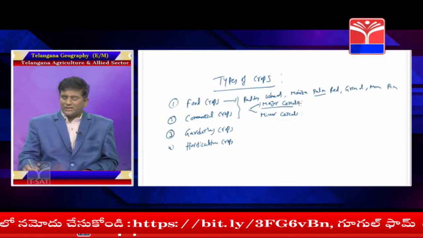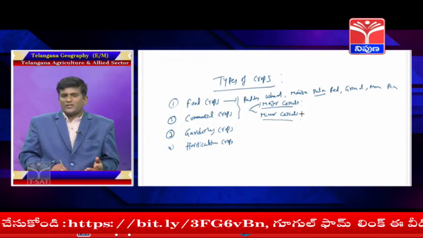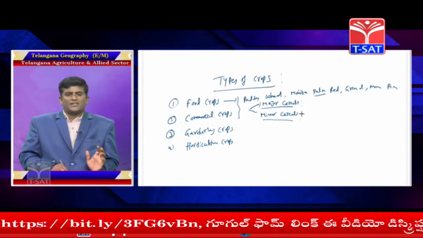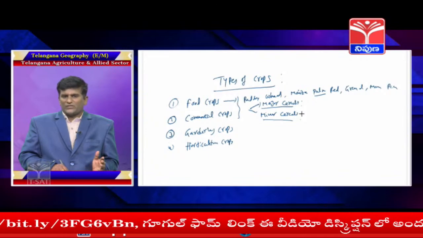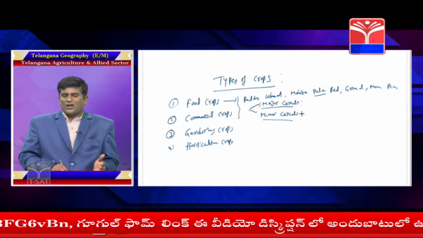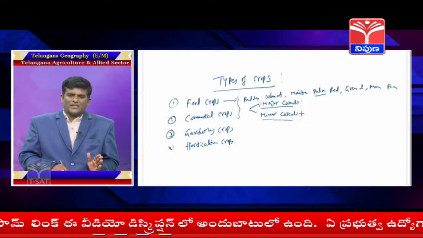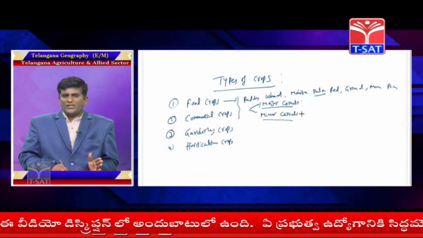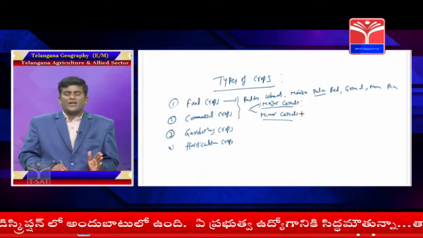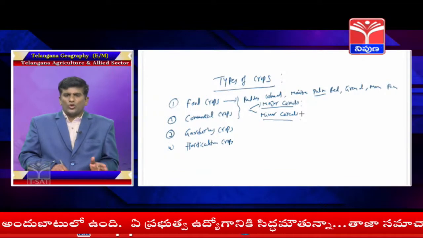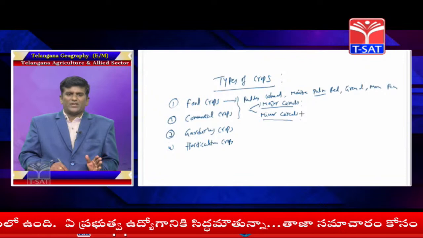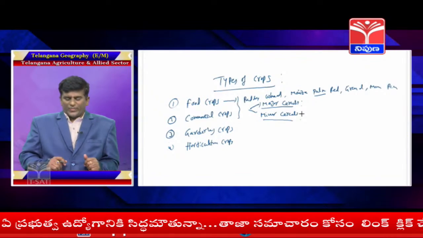What are the minor cereals? Ragi, jowar, bajra, etc. These are called minor cereals. The food crops are basically called cereals, divided into two branches. These are called food crops.